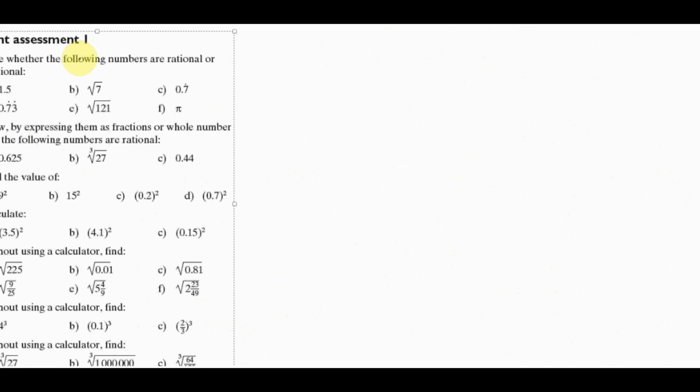Show, by expressing them as products of factors or whole numbers, that the following numbers are irrational. Find the value of 9 square root, that means 9. Calculate without using a calculator, find the value. So these 7 problems you have to do. In the next video we can discuss all 7 problems in detail.